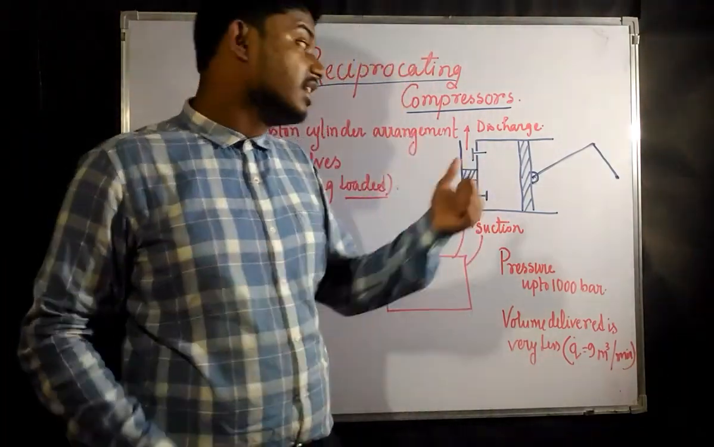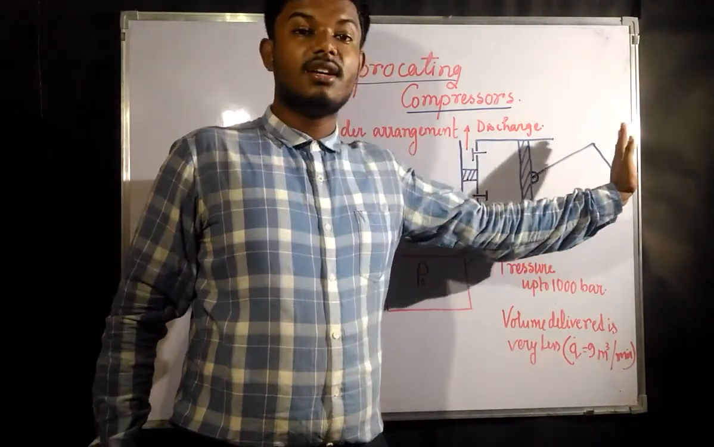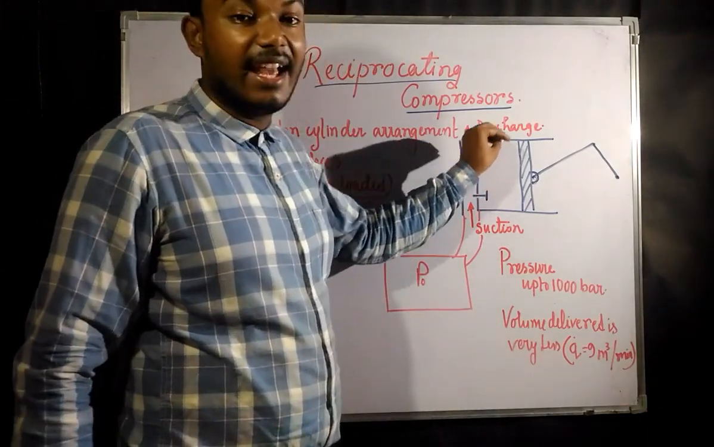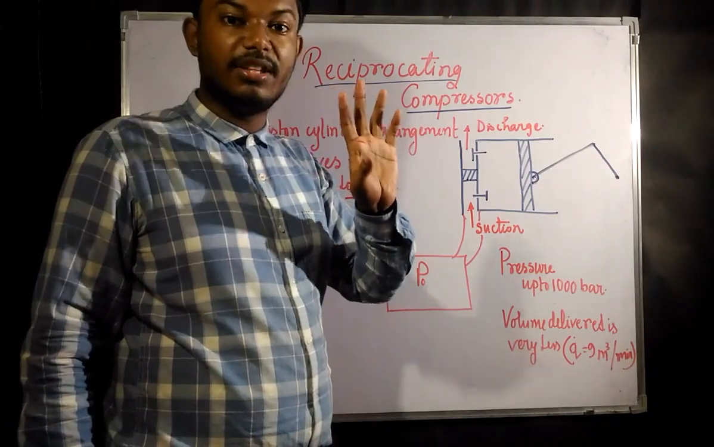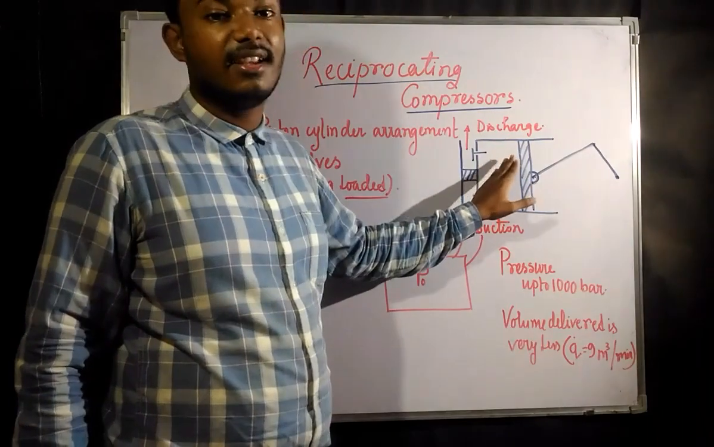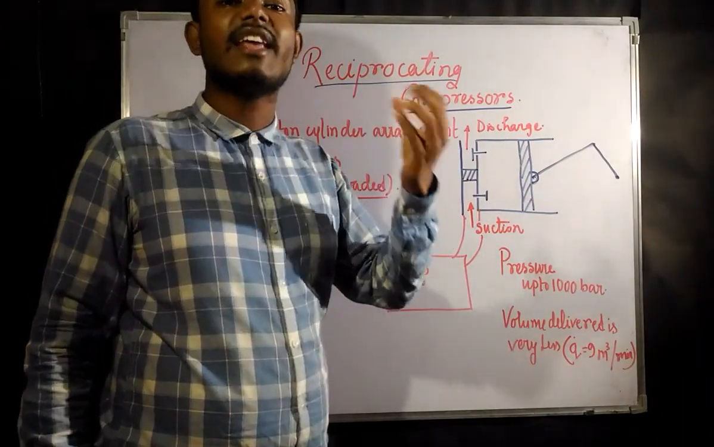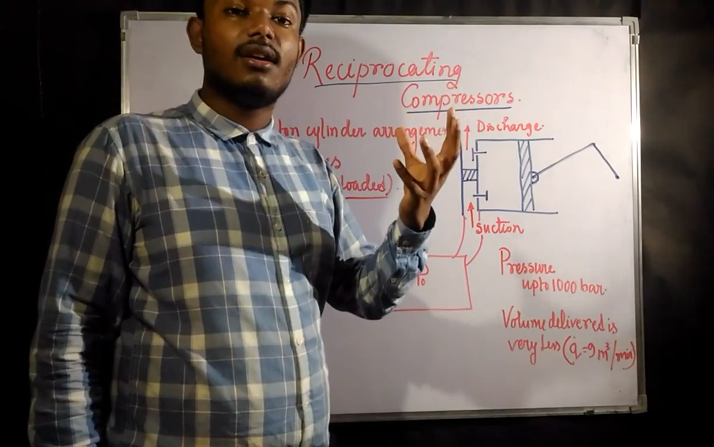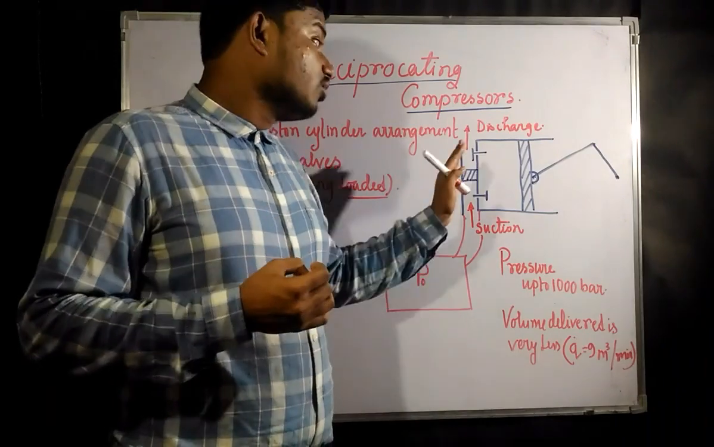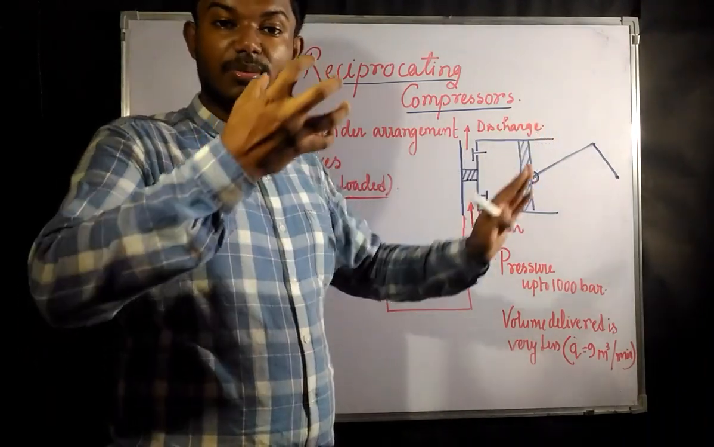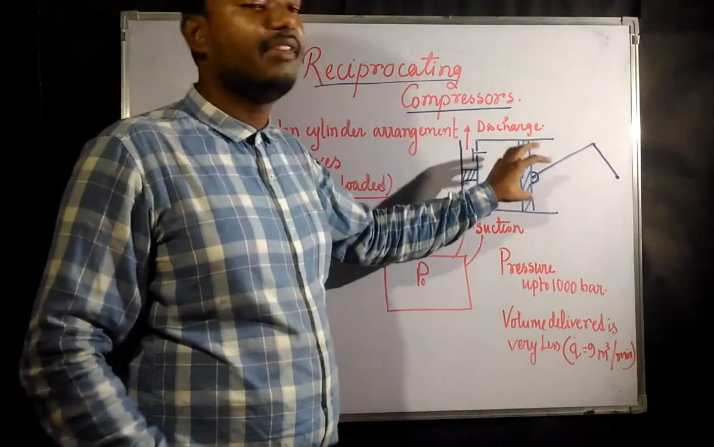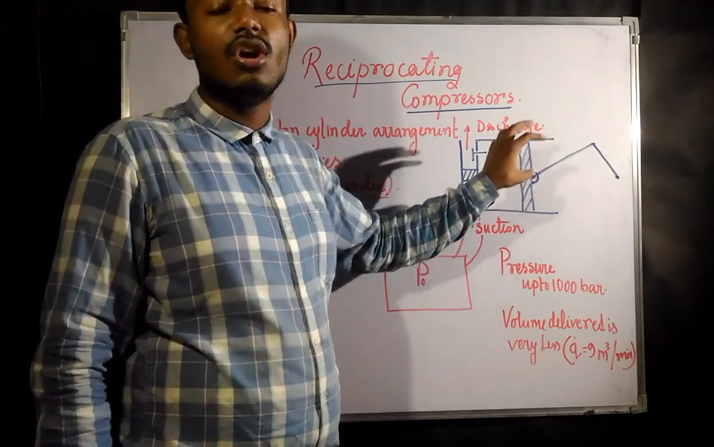Why negative pressure? Because due to the movement of the piston towards the outside, if there was any clearance volume, whatever air was present inside that clearance volume was expanding. What happens when a gas expands? Its pressure is going to come down. After expanding to a certain limit, its pressure is going to come down so low that a vacuum will be created here.